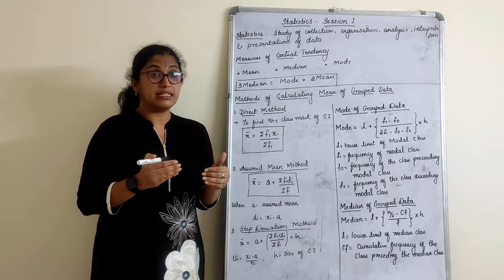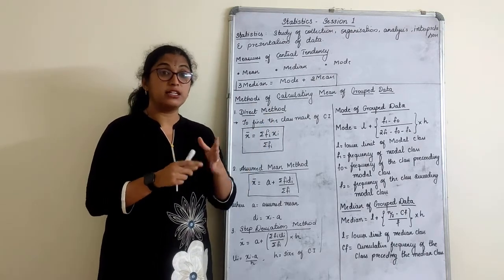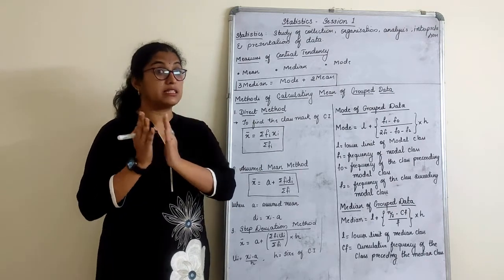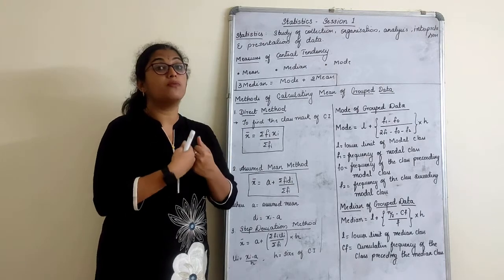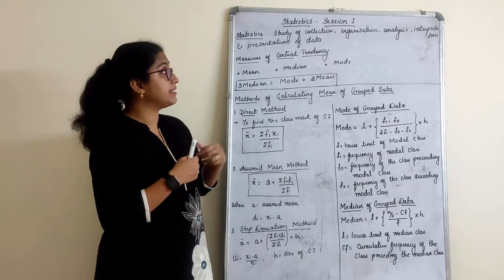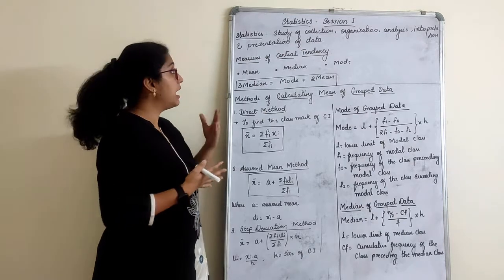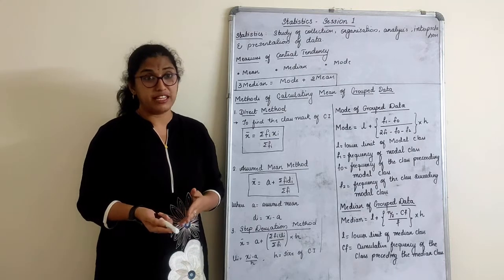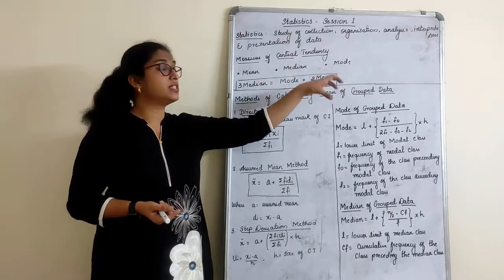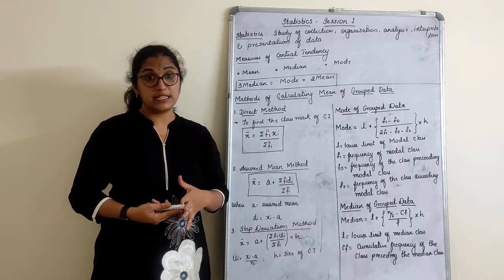How do we organize? We organize it either in the tally form, which you studied last year, or the grouped form, that is, class interval form. We analyze it. Then we interpret, we take out the interpretation, and present the data. How do we present it? Sometimes graphically, or sometimes we just calculate and get the solution. So that is the meaning of statistics.